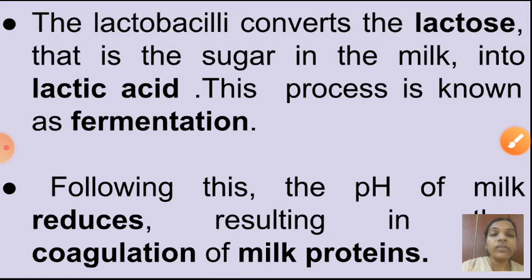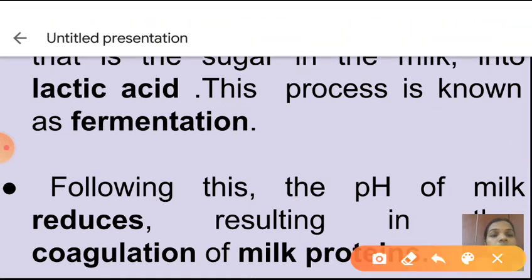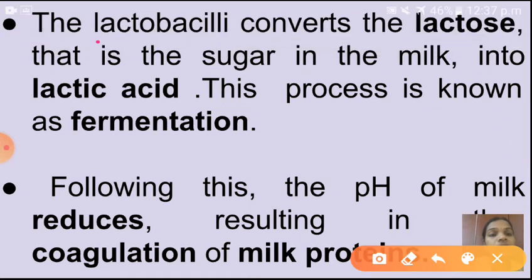Children, see here how we are getting yogurt from milk. The lactobacilli converts the lactose. Lactobacillus is a useful bacteria. Where is lactose present? Lactose is present in the milk.